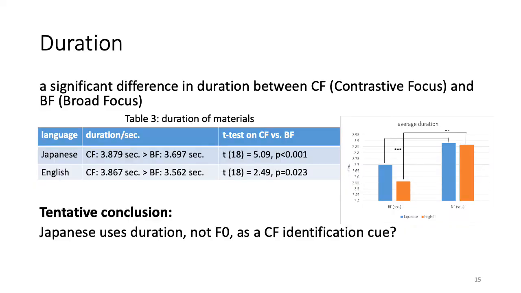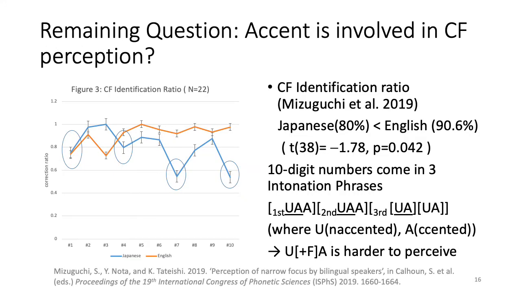Also, we compared the answer sequence with contrastive focus as previously shown and the answer sentence with broad focus, that is, with no contrast. It turned out that Japanese contrastive focus had significantly longer duration than the number in the same position in the broad focus context, as in English.